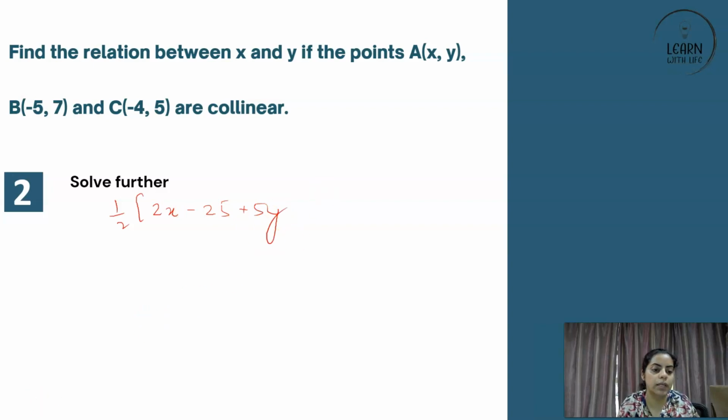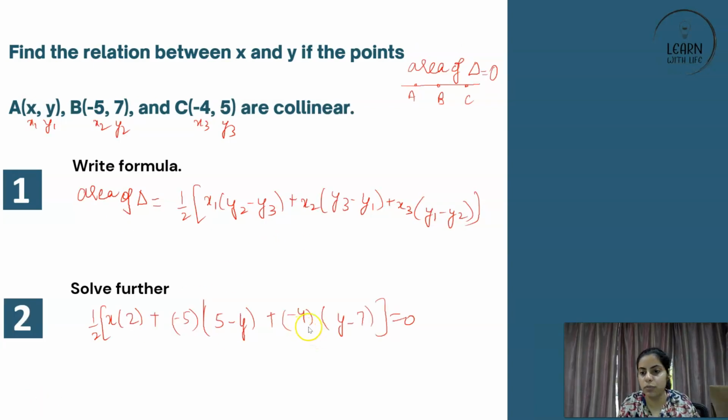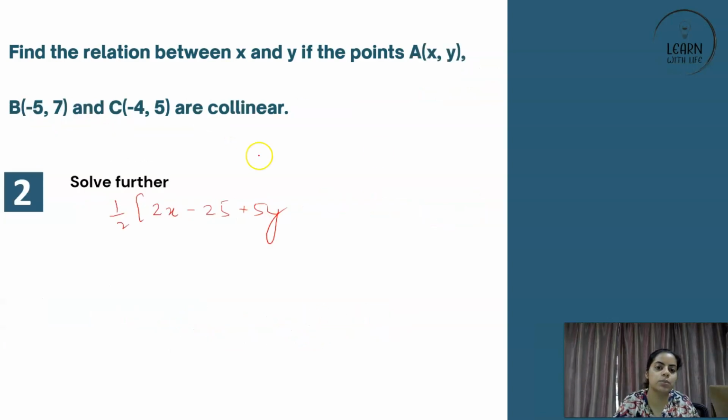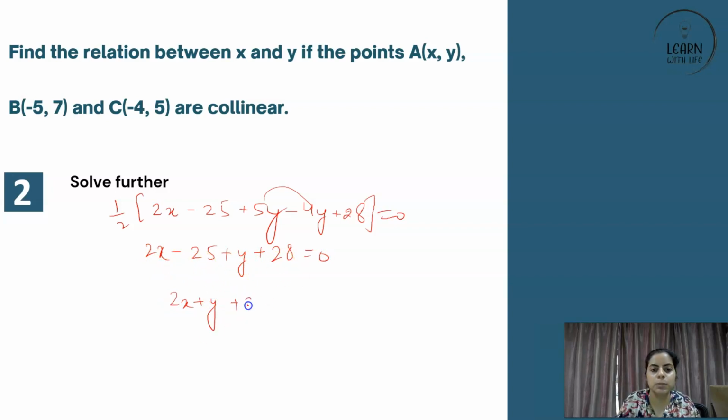If you go further behind, minus 4 into y is minus 4y, minus minus plus, so minus 4y plus 28 is equal to 0. This half goes there, right? So we are left with 2x, then 5y minus 4y is y, and minus 25 plus 28 is plus 3, equal to 0. So 2x plus y plus 3 is equal to 0. This is the required relation.